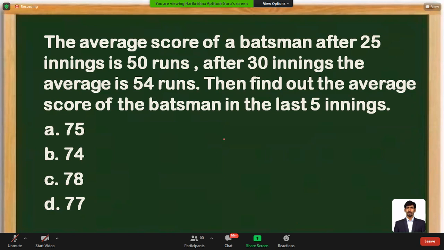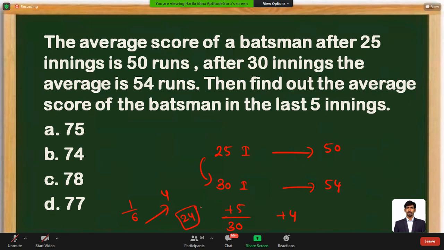The average of a batsman after 25 innings is 50 runs. After 30 innings, the average is 54 runs. Find the average score of the batsman in the last 5 innings. From 25 to 30, there are 5 matches. 5 matches out of 30 made a net increase of 4. 5 by 30 is 1 by 6. 1 by 6 has made a net increase of 4. 6 into 4 is 24, added to the previous average of 50. 74 is the average score of the batsman in the last 5 innings.